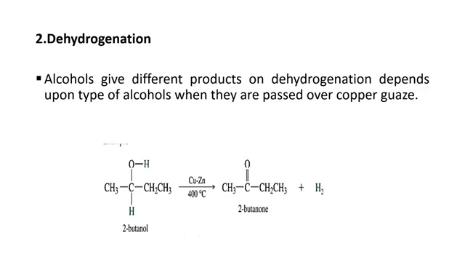Second point here is dehydrogenation of alcohol. Alcohol will undergo dehydrogenation. It depends upon whether you are dealing with primary alcohol, secondary alcohol, or tertiary alcohol, and this process will occur in the presence of copper gas. In addition to this copper gas, you have to provide a temperature of 400 degrees centigrade. Here the reactant is 2-butanol. This 2-butanol under this condition is responsible for the production of 2-butanone plus there is the production of hydrogen.